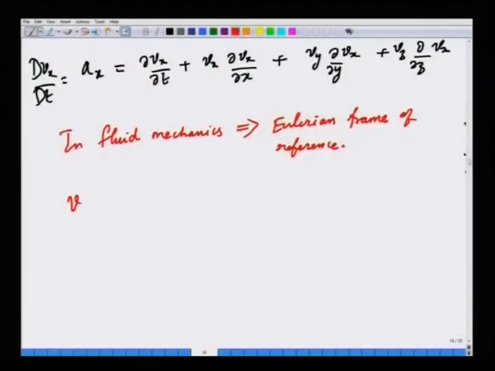But the connection between Eulerian and Lagrangian is always important, because that is what helps us to arrive at the notion of a substantial derivative. Even if you want to work within the Eulerian description, it is always useful to have the notion of substantial derivative, because only then can we compute quantities such as acceleration. So, in fluid mechanics we will stick to the Eulerian frame of reference, and within it the velocity is a vector, denoted as a function of the 3 spatial coordinates and time.